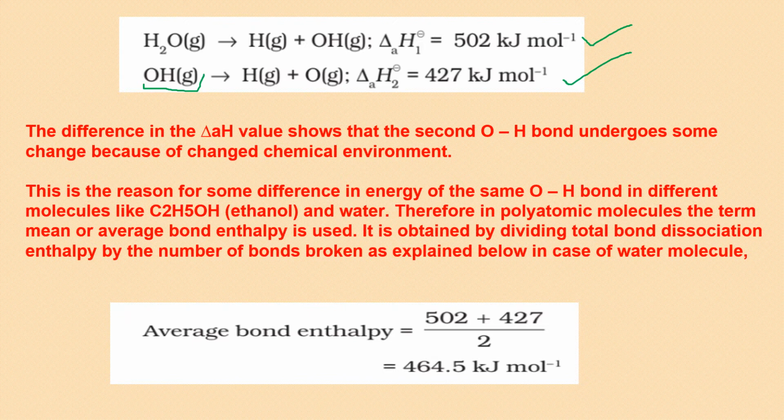They will not specify what the OH bond length is, this for one bond and this for the other bond. Why? Because there is something called average bond enthalpy. When you have the same bond more than once, you have to add the values and divide by the number of steps. So you will get the average bond enthalpy.